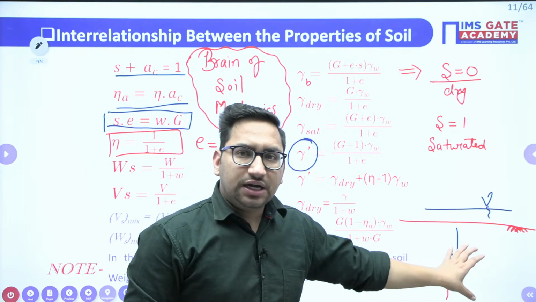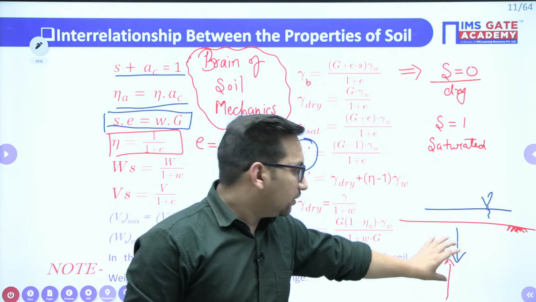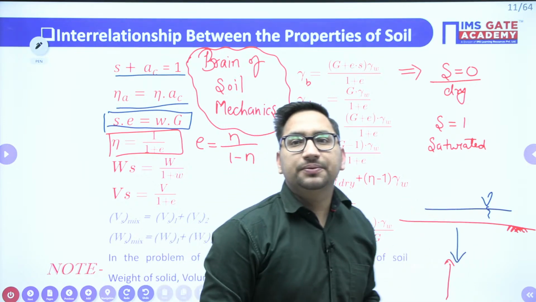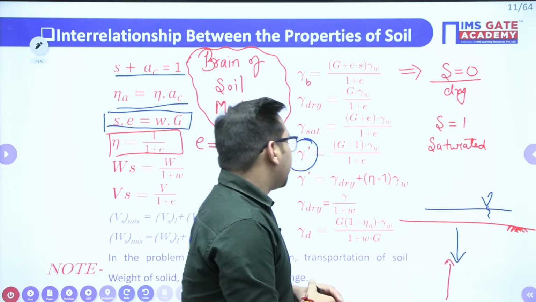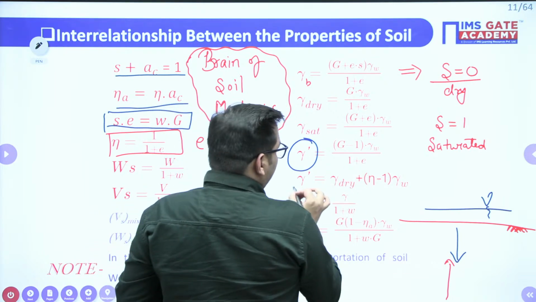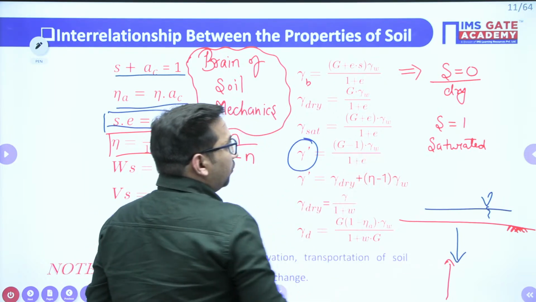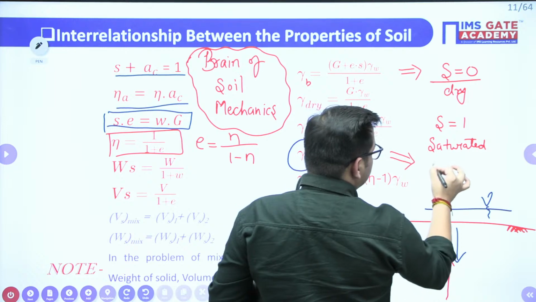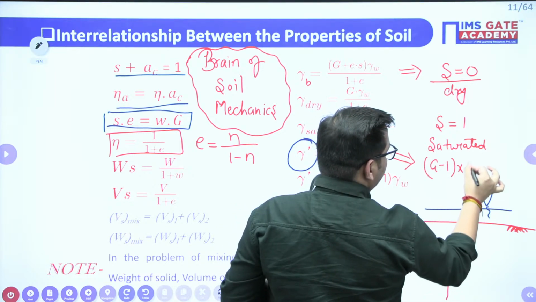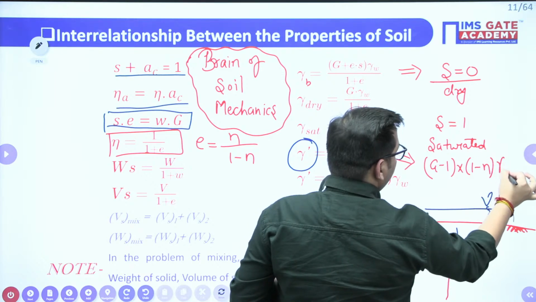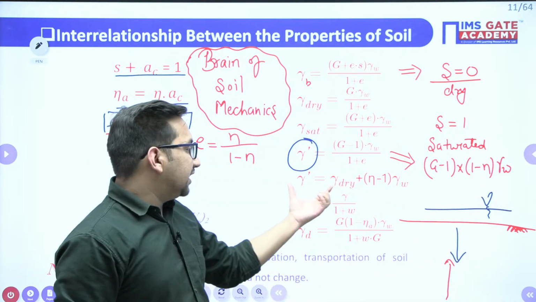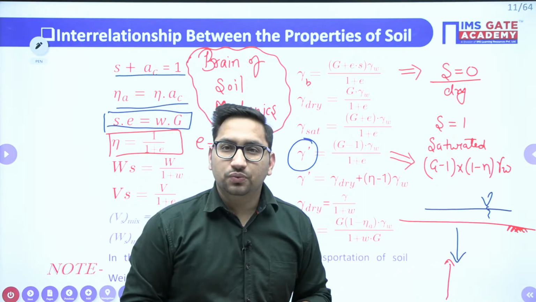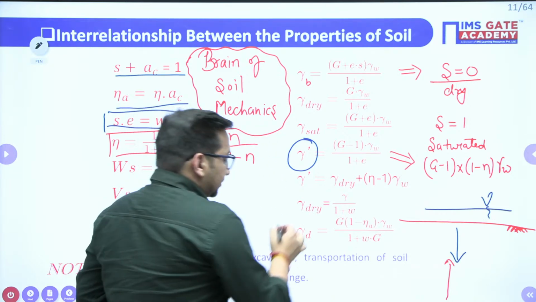It is also saturated, as all the voids are filled with water. So it is saturated but also submerged. Clear this thing? Yeah. Hello RK Gautam. Right. So the submerged unit weight is (G minus 1) upon (1 plus e) into gamma w. Or you can also write it in terms of porosity, that is (G minus 1) into (1 minus n) into gamma w. Clear? Or you can also say gamma submerged is nothing but gamma dry plus (1 minus n) into gamma w. Clear? So these are the different formulas.